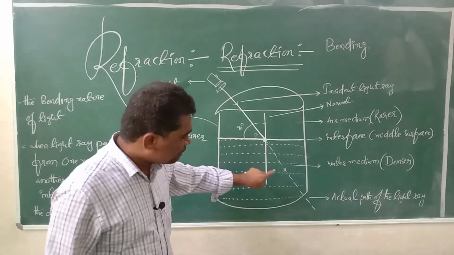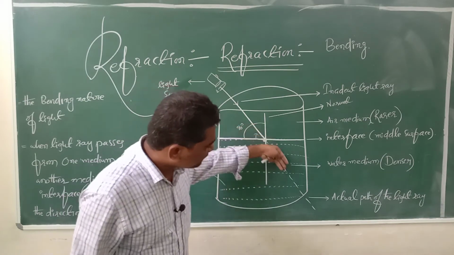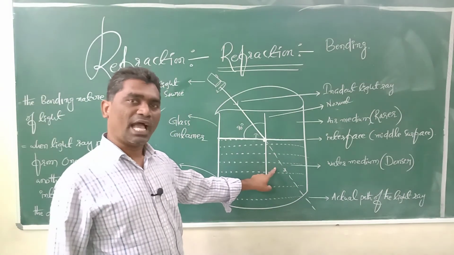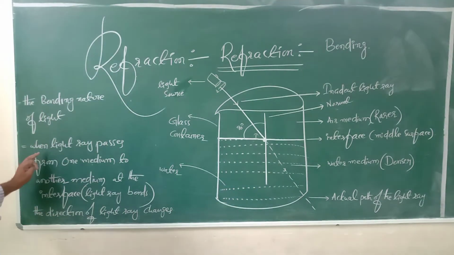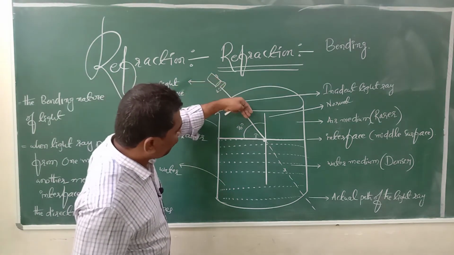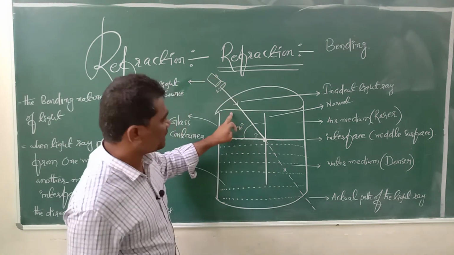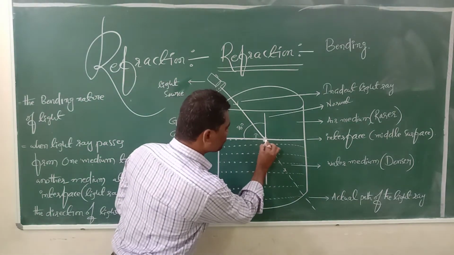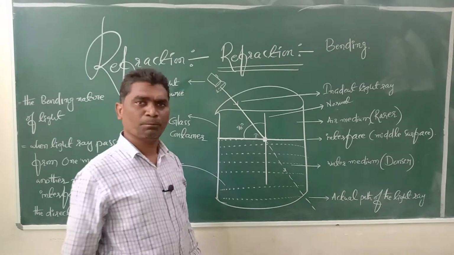In the absence of water, the light ray can travel in this direction. But in the presence of water, what happens? As we discussed so far, when a light ray passes from one medium to another medium, here you see the light ray is passing from air medium to water medium. What happens at the interface?